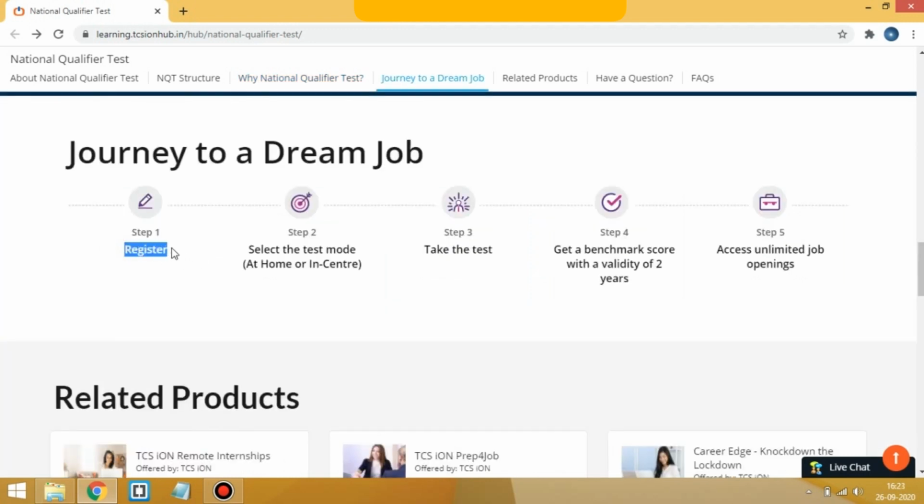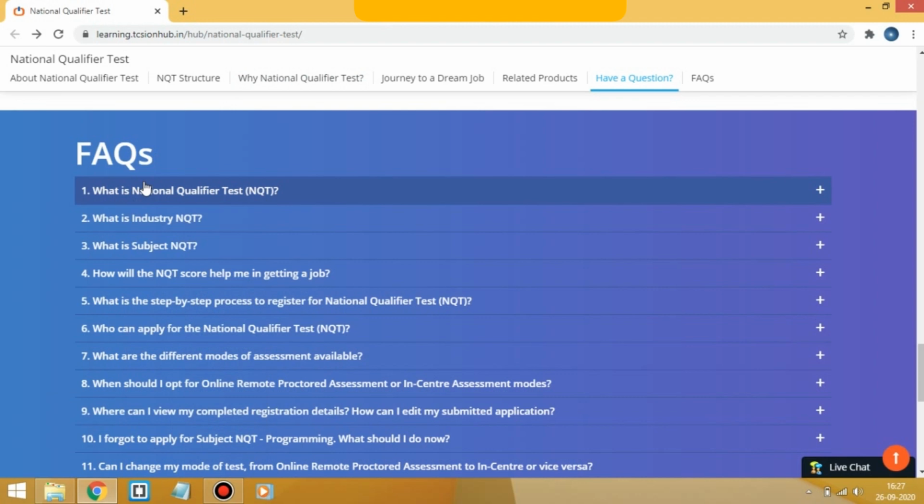The first step is registration, and the second one is to select the mode of exam. Either you can select home or you can select any center. The third step is to take the test, the fourth is to get a benchmark score with a validity of 2 years, and the last one is to access unlimited job openings. There are some frequently asked questions.